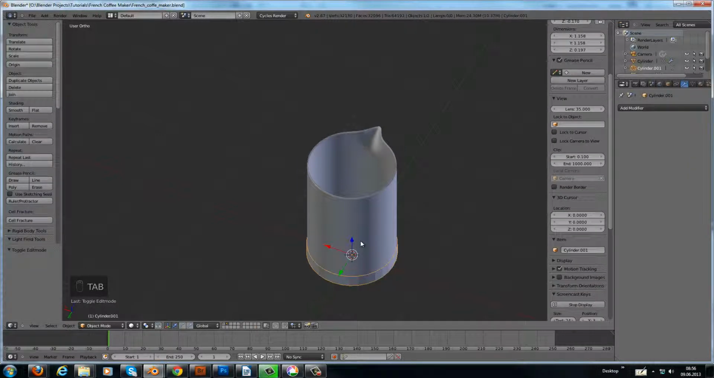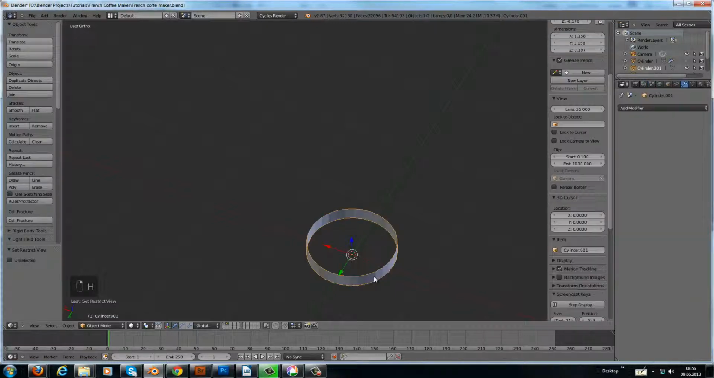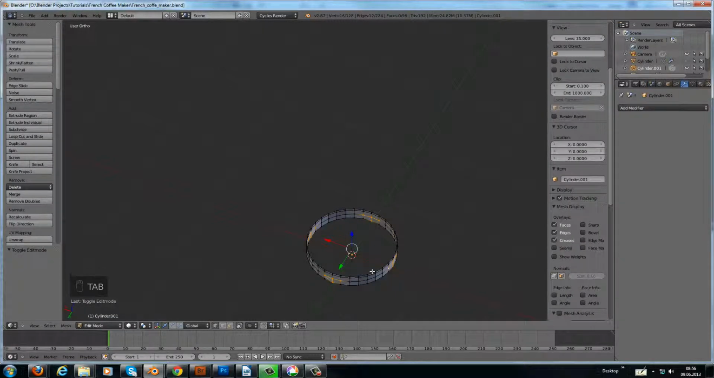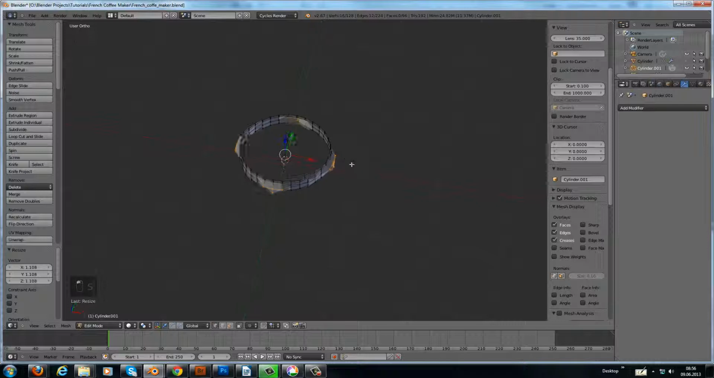Let's tab out and let's hide just this first. I think we delete this layer here, and we hide the glass. Now in edit mode, switch to top view and scale them a little bit out like this. Then grab, that's too much I think, scale it a little inwards again.